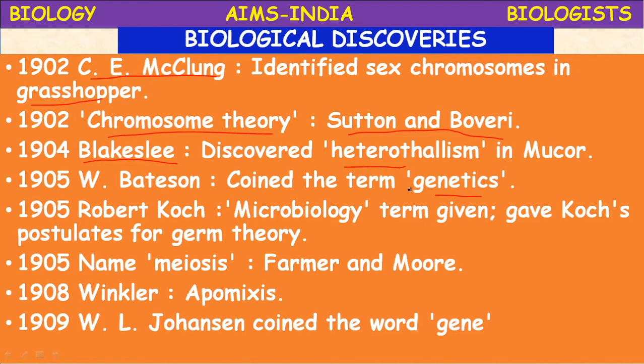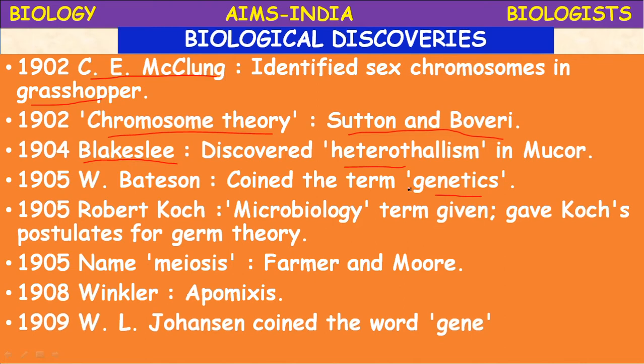It is the replacement of normal sexual reproduction by asexual reproduction. Here also there is no fertilization, because fertilization is seen only in sexual reproduction. So here sexual reproduction is replaced by asexual reproduction without fertilization. So it is called apomixis.